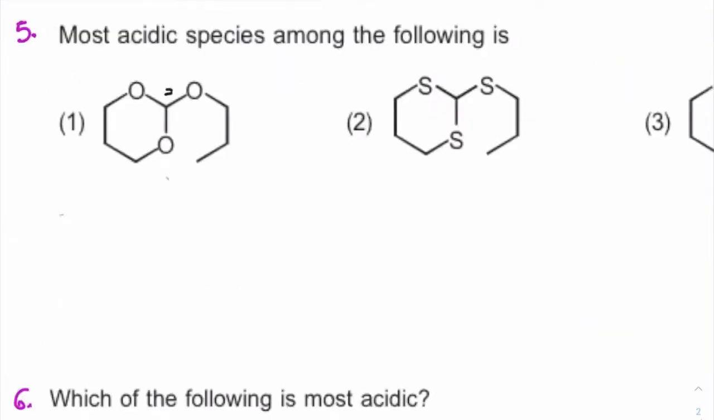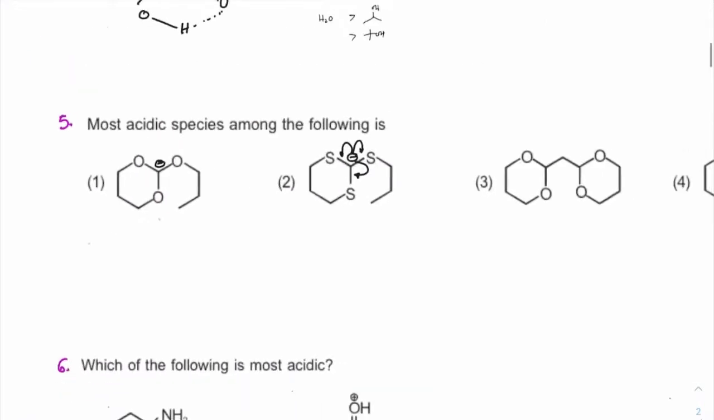Getting a negative charge here may help by induction, because O will be withdrawing, but lone pair-lone pair repulsions will still be there. But here getting a negative charge will help by resonance. Through resonance, they will only help it. Clear?